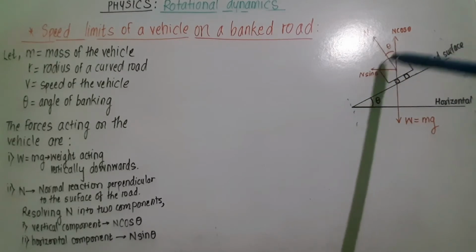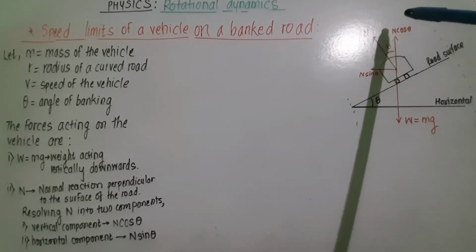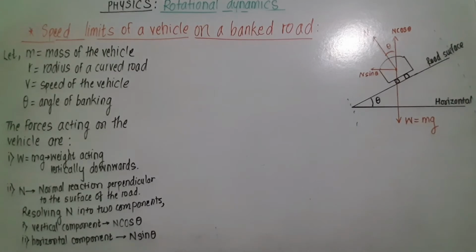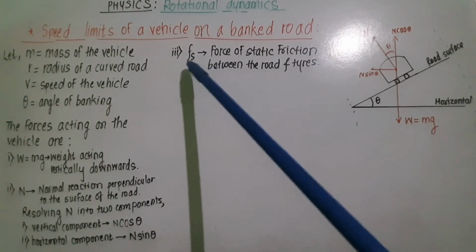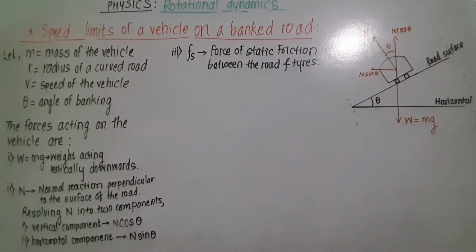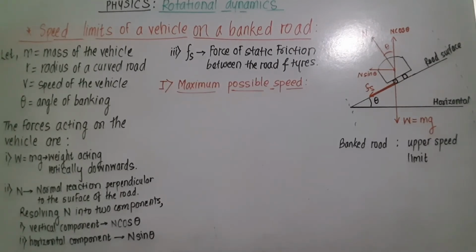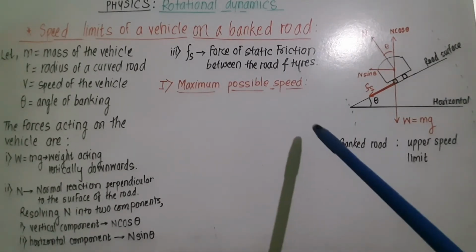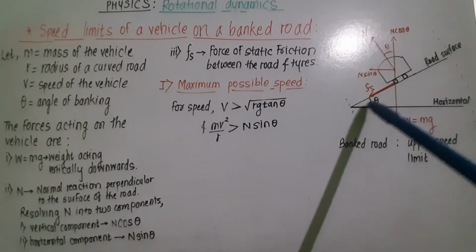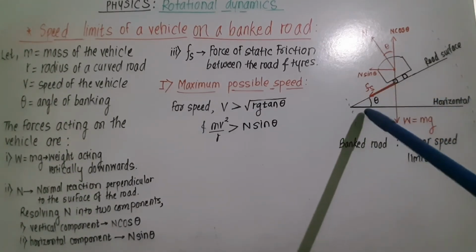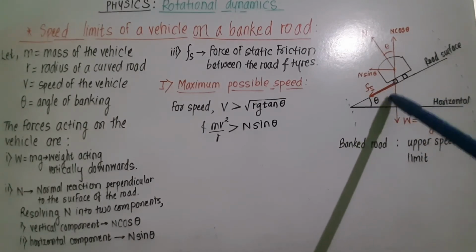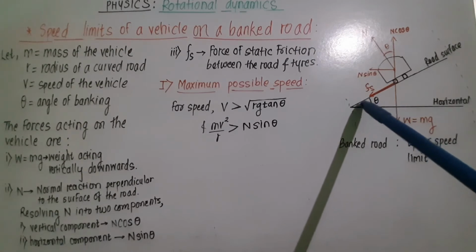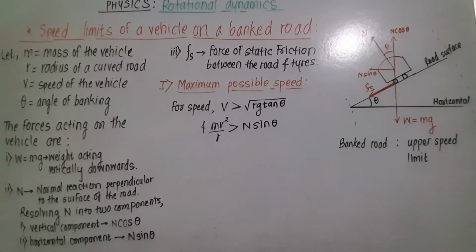Resolving two components of normal reaction, we have N cos theta as the vertical component and N sin theta as the horizontal component. Consider a third force Fs, the force due to static friction between the road and the tires of the vehicle. Consider the first case, that is for maximum possible speed. In this case, the direction of force of static friction between the road and the tires of the vehicle is directed along the inclination of the road downwards.